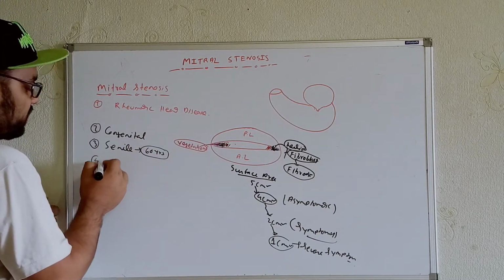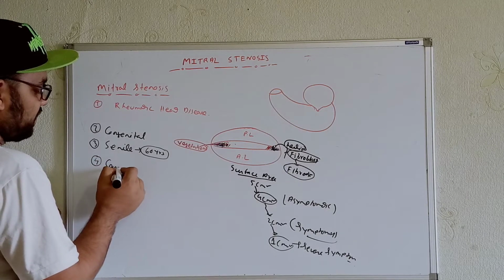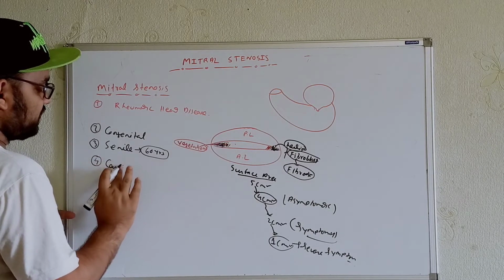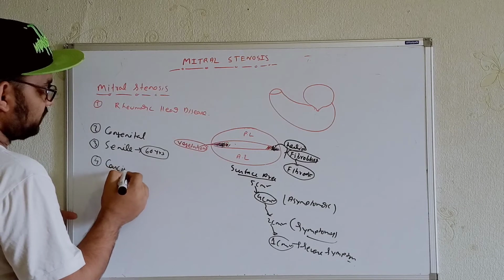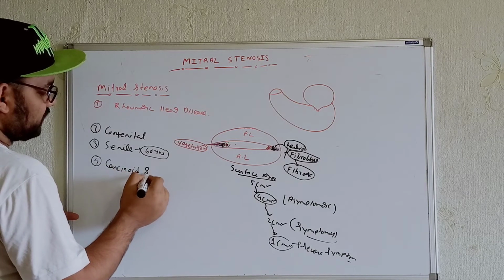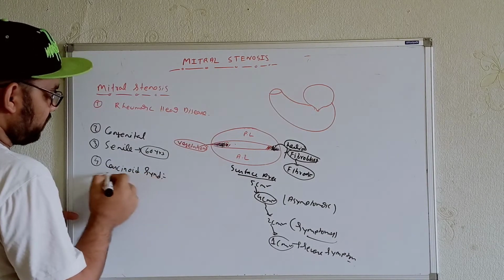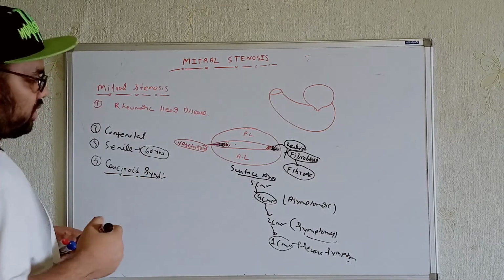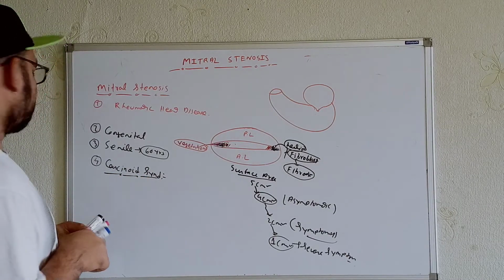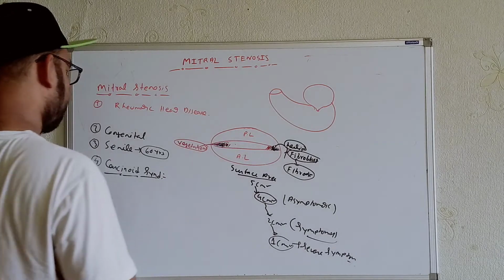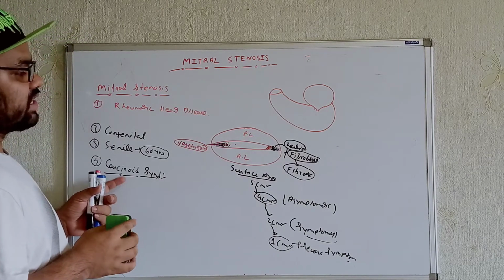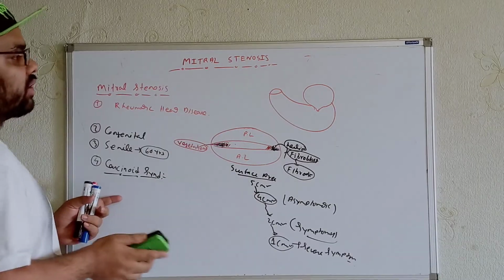Now, the fourth cause you can write is, for example, carcinoid syndrome. What is carcinoid syndrome? We have to know these things in detail. To know carcinoid syndrome, actually we will get a carcinoid, that means a tumor. We will get tumor-like growths within the GIT.